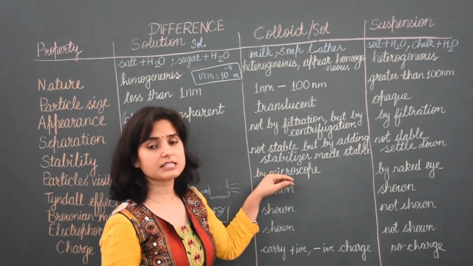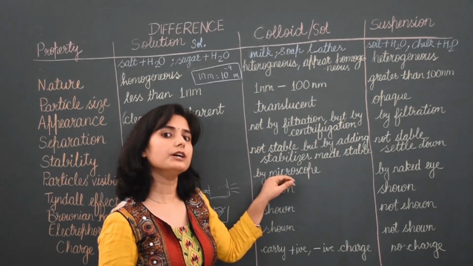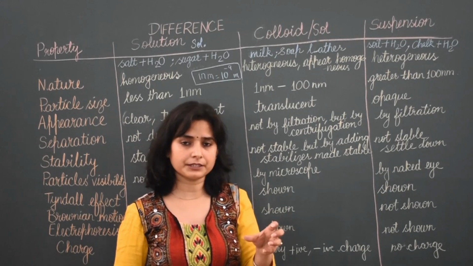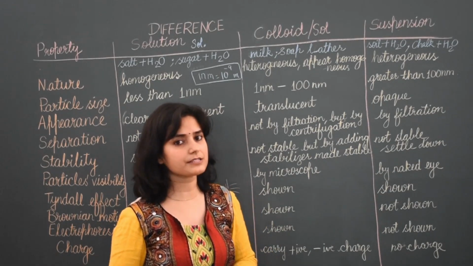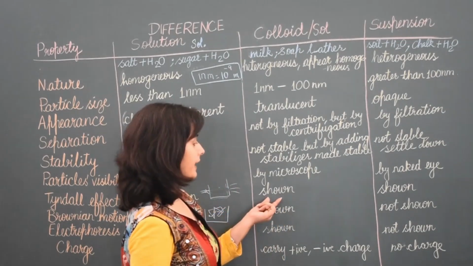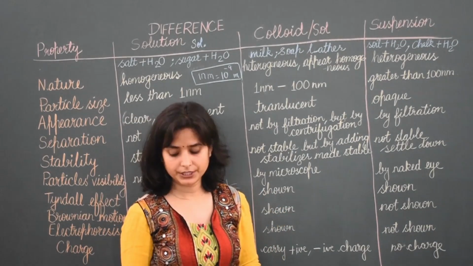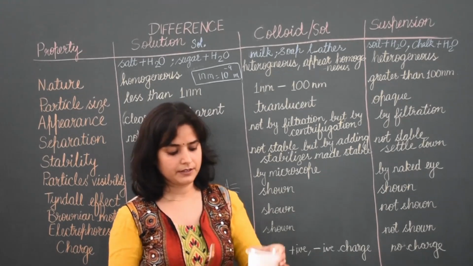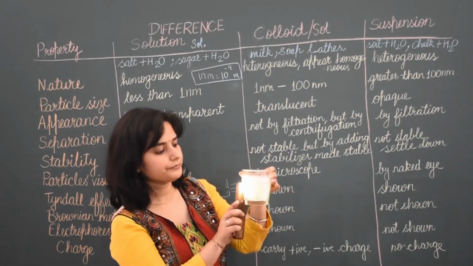We can see its particles with the help of a microscope. If you put a drop of milk under a microscope, then you can see fast granules there. Next, Tyndall effect. Tyndall effect is shown in the case of a colloid. Let's check it. I am passing light here.